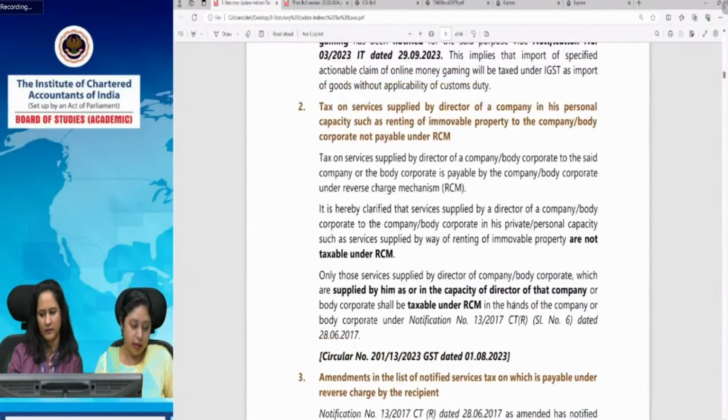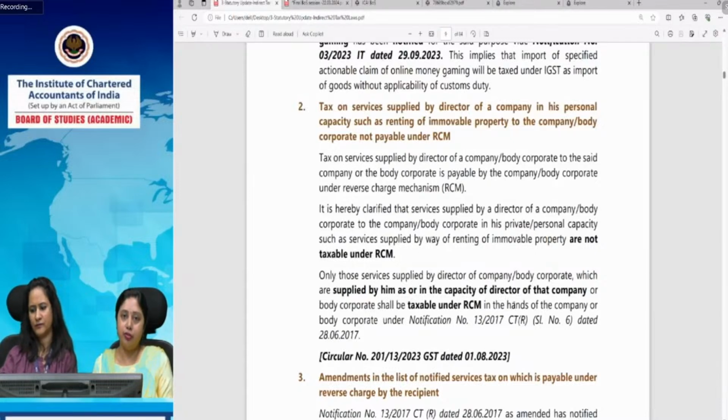In fact, earlier, as per proviso to section 5(1), and it's there in the current provision also, for everything we have to go for the valuation, for the levy and collection of imported goods, we have to go to the Customs Act or customs law. So it will be levied as well as collected under the Customs Act, and the value has to be taken from the customs law only.